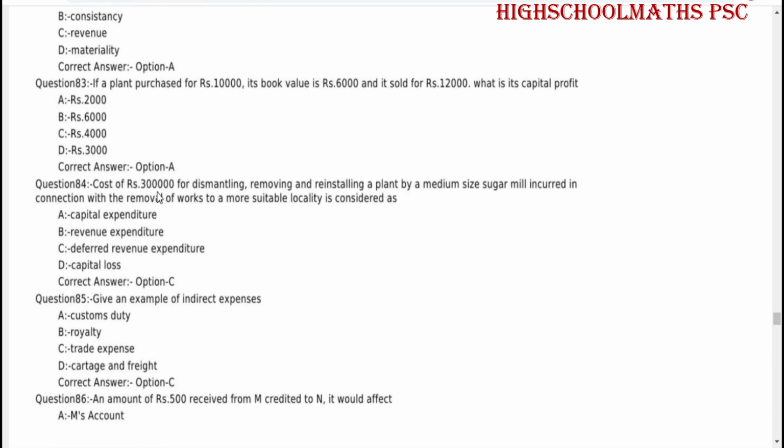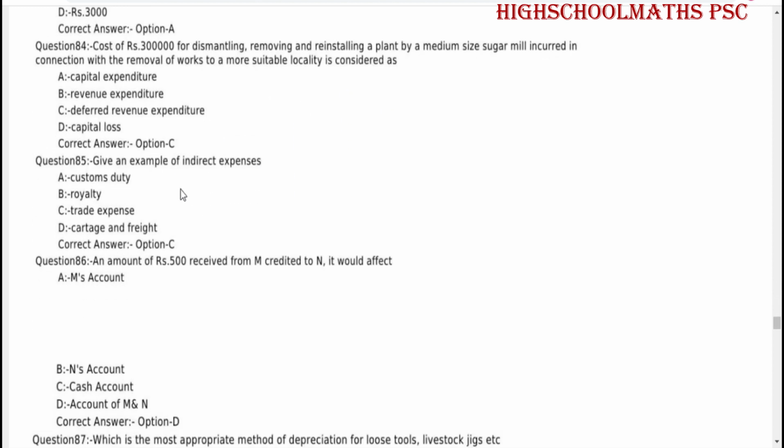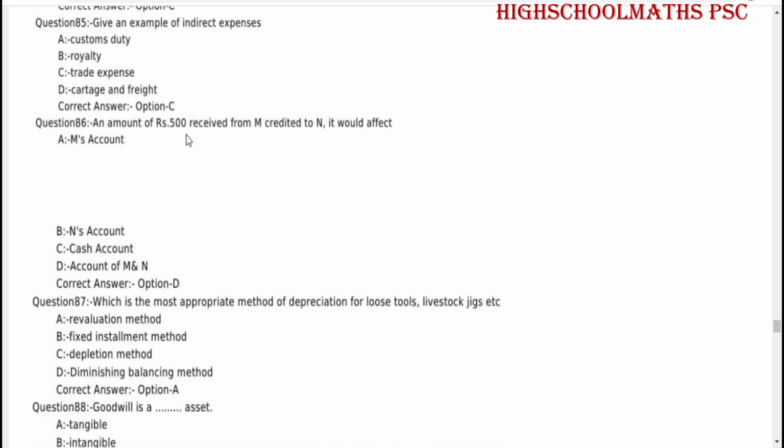Cost of rupees 3 lakh for dismantling, removing and reinstalling a plant by a medium-sized sugar mill incurred in connection with the removal of works to a more suitable locality is considered as deferred revenue expenditure. Give an example of indirect expenses: trade expense. An amount of rupees 500 received from M credited to N would affect account of M and N.